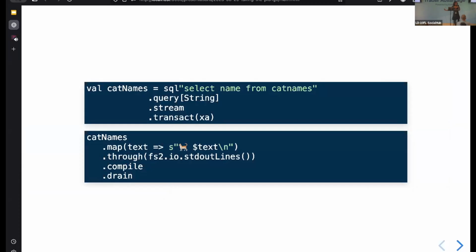And you can work with that stream of cat names in exactly the same way as we have seen our stream from a file or our stream from standard in. So we'll just take our stream, map over it and append this cat emoji, and then put it through the standard out stream that we saw earlier. So using just this really simple, concise code, we can now stream from databases too.